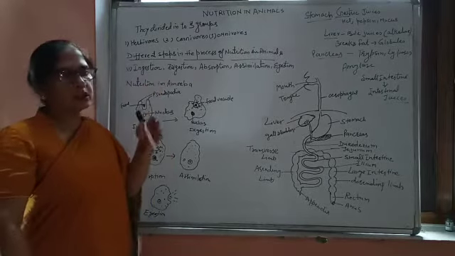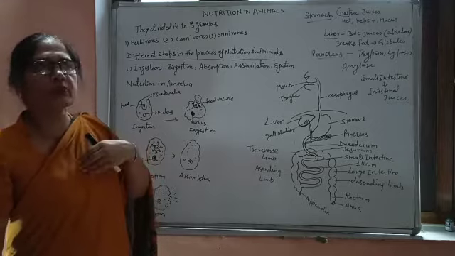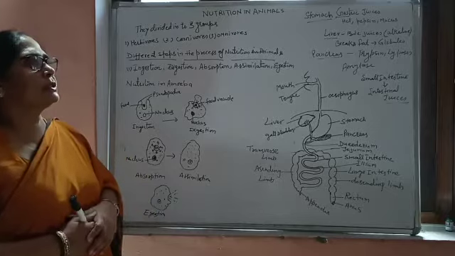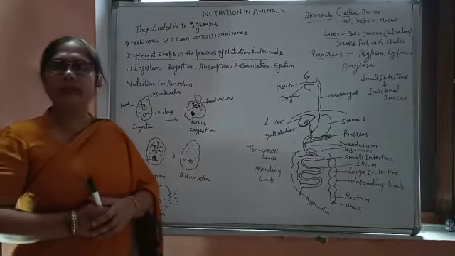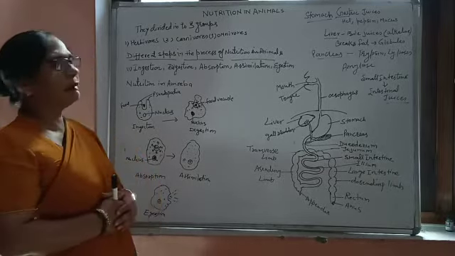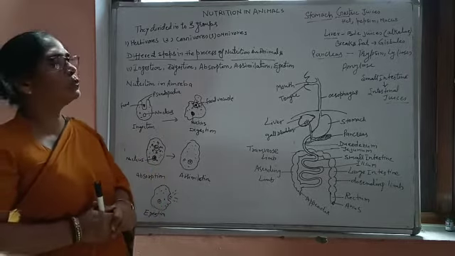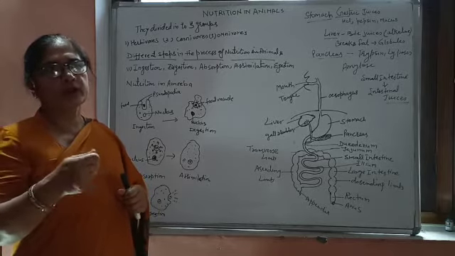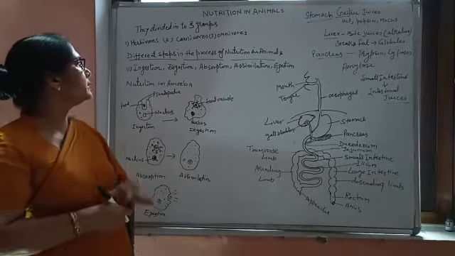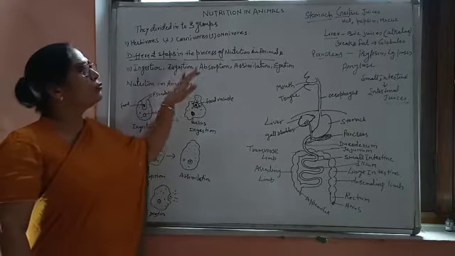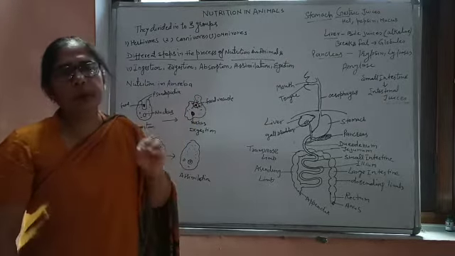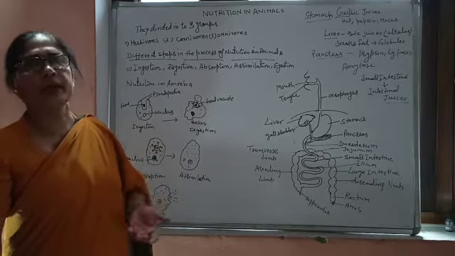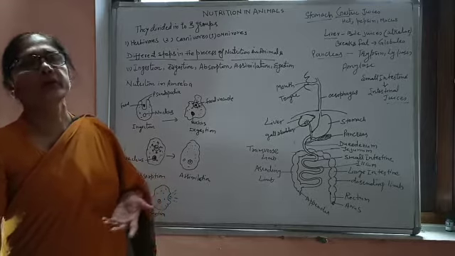Then after chewing, this food goes inside the stomach for further process, that is digestion. A number of enzymes are present inside the system of the body, and these enzymes digest the food. Digesting simply means breaking the complex food into a smaller or simple form. After digestion, the food is absorbed, that means the simple form of the nutrient is absorbed and then transported to the blood or the body for further utilization.